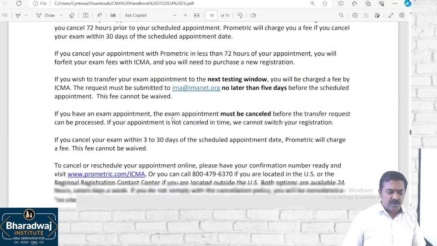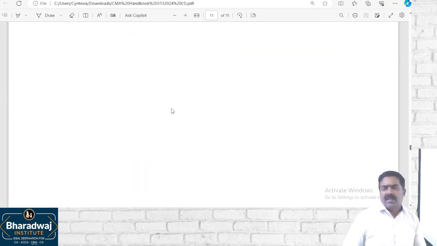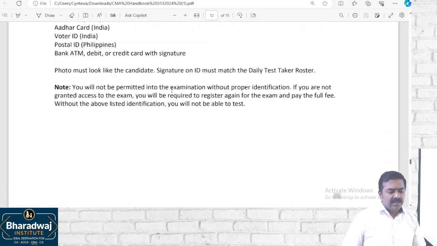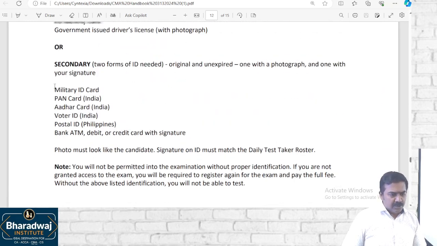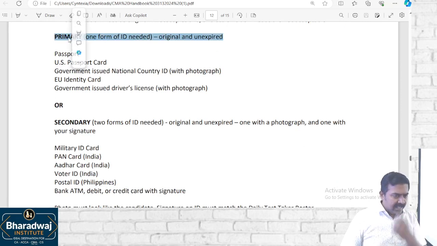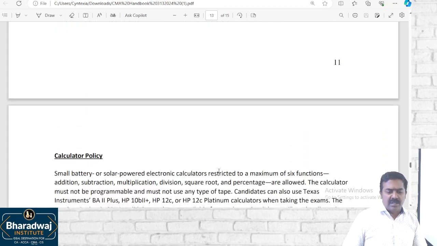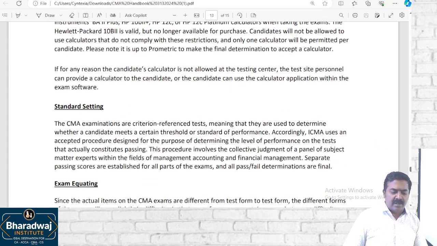I hope the results are declared within 20-21 days. Within 21 days the results are declared. And of course, you have to carry documents like a passport or government ID card, election ID card, PAN card, Aadhaar card, or voter ID in India. You can carry these to the Prometric Testing Center and write your exam.